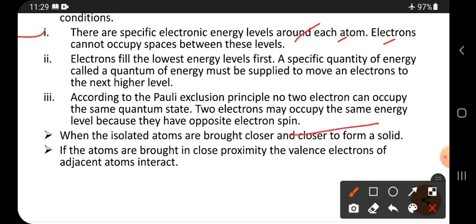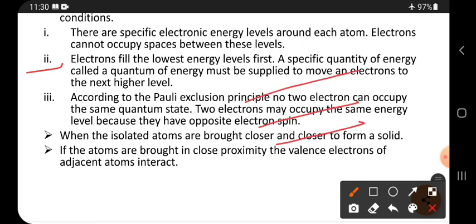So it is the first level, second level, third level. Electrons occupy this level or this level or this level, but they cannot occupy this gap. Electrons fill the lowest energy level first. A specific quantity of energy, called a quantum of energy, must be supplied to move an electron to the next higher energy level.